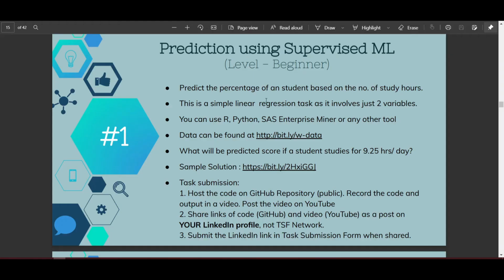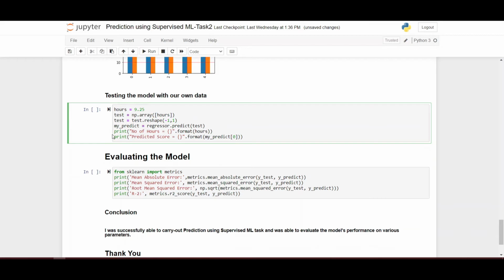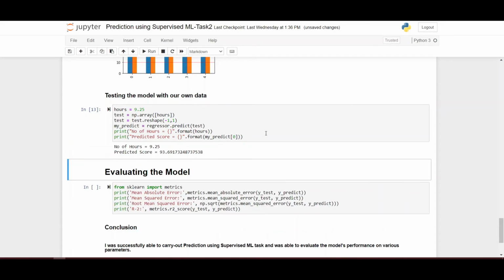Now we have been asked to find what will be the predicted score if a student studies for 9.25 hours per day. So we have taken a variable called hours and assigned the value of 9.25 to it, and there are test variables. My predict is a variable that will predict the test. Now we are printing the number of hours and printing the predicted score according to our previous training and testing of the model.